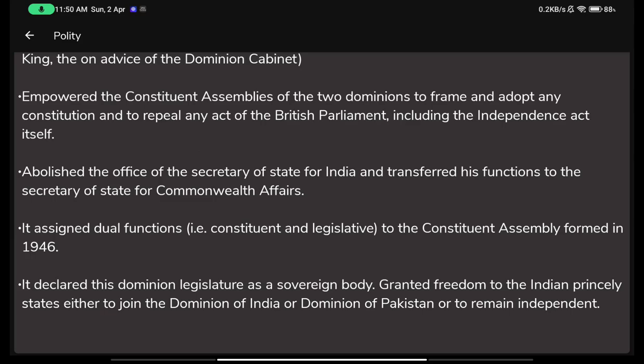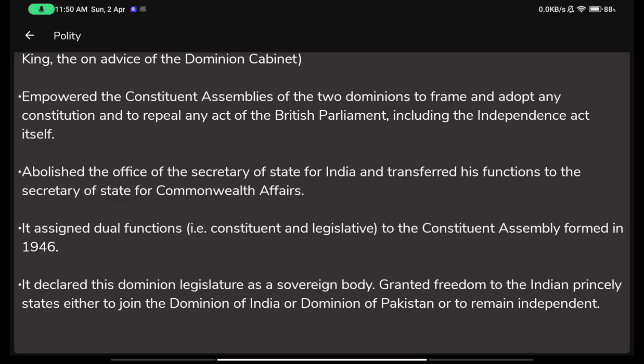It declared this Dominion legislature a sovereign body. It said that this legislature would be sovereign, not under any control, not bound by any government. It also granted freedom to the Indian princely states. It gave them express freedom: now you can join India, you can join Pakistan, or you stay free. We don't care. We give you permission to join either of these or to stay free.